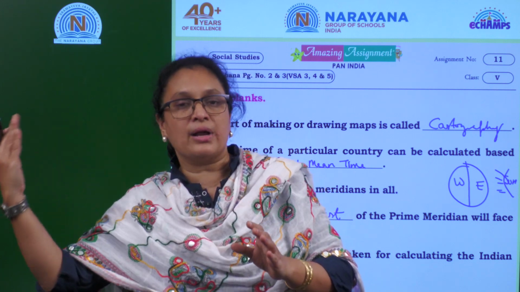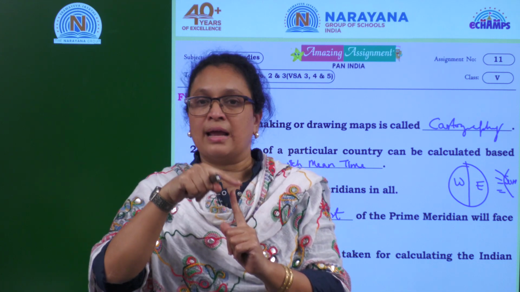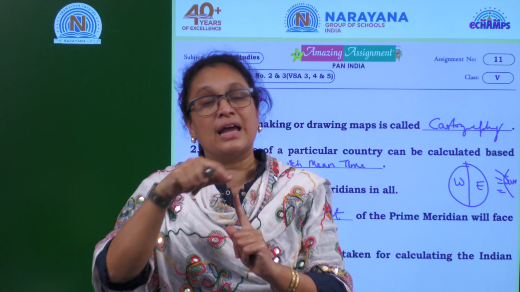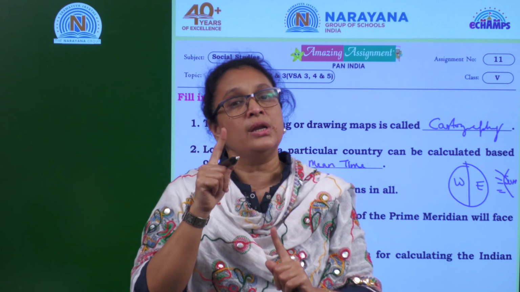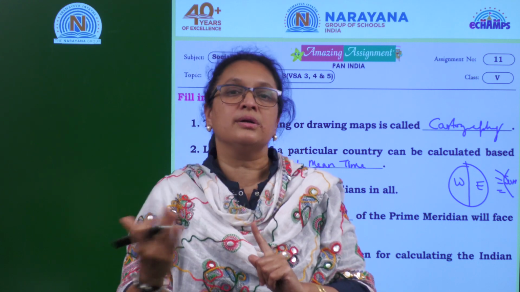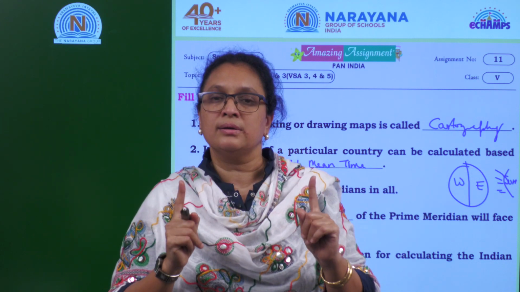And if you see, from east to west we have exactly only one time. We are based on only one time zone. How many time zones do we have in total in the world? 24 time zones. But in India we follow only one time zone to avoid confusion. From Dwaraka to Arunachal Pradesh we have only one time zone.